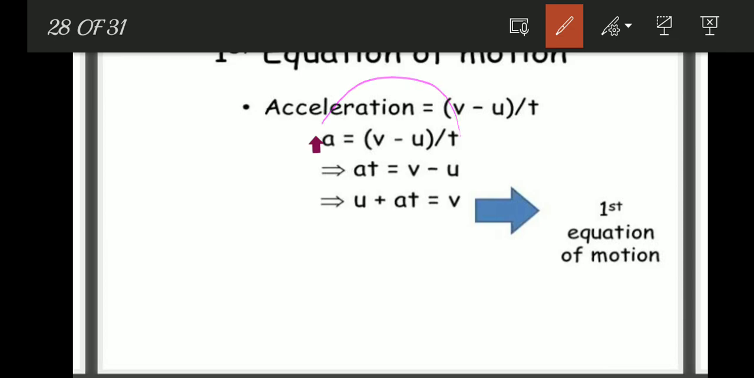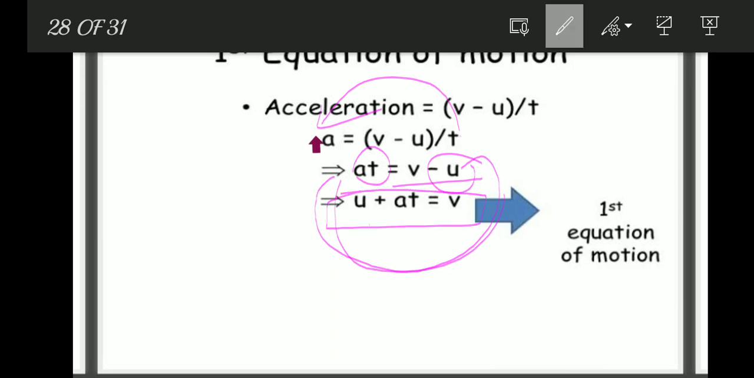Moving t to the left side, at = v − u. Therefore, moving u to the left side, changing the sign, u + at = v. Therefore v = u + at. This is the first equation of motion.